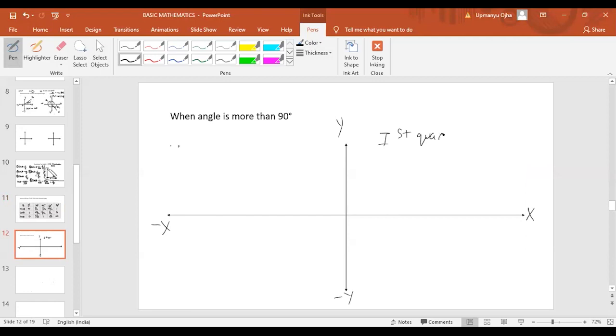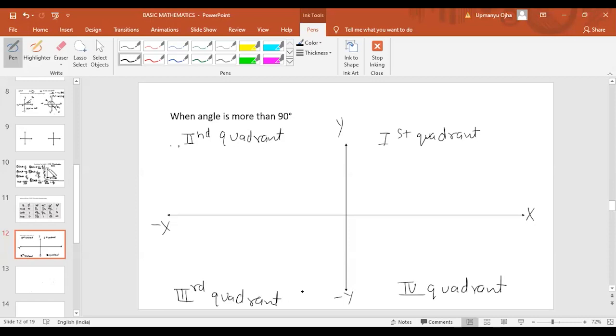This portion is known as the second quadrant. This is your third quadrant, and this is your fourth quadrant. First I'm telling you this, you just have to understand all the points, then I'll explain how we have to find it.